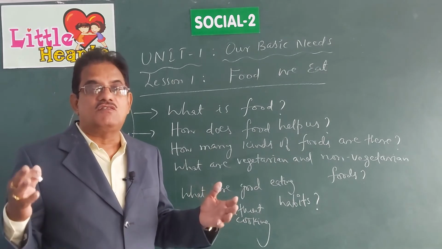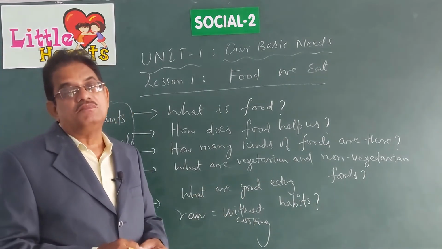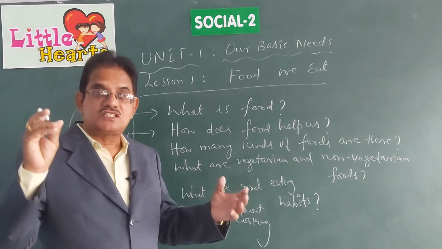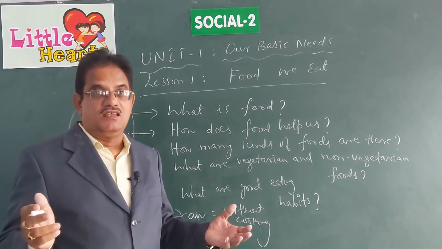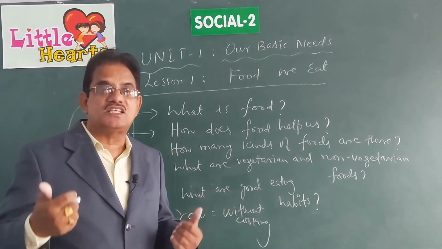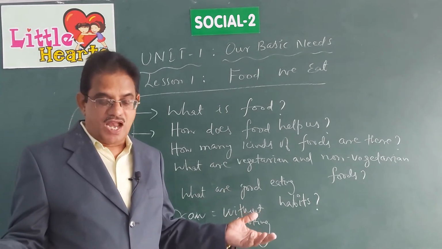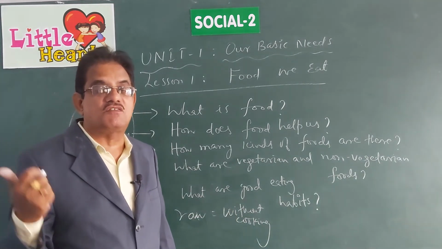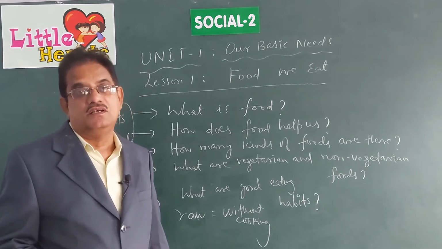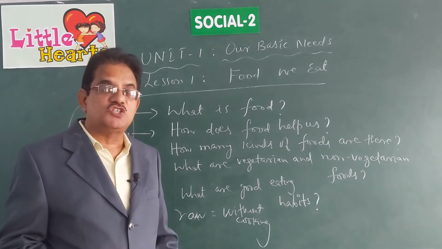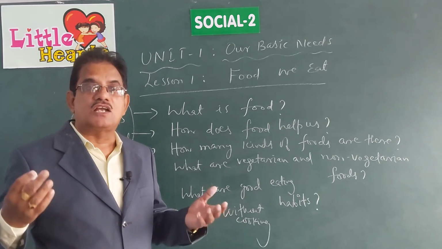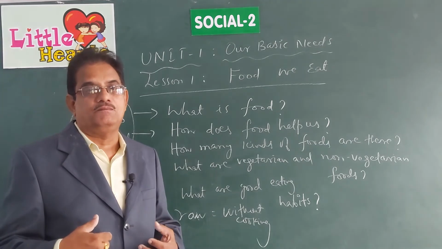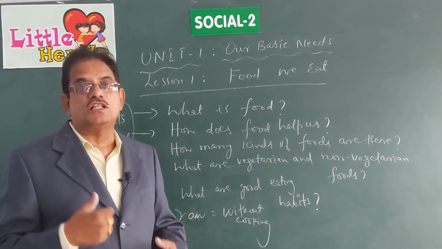Why should we cook our food? Because cooking makes the food soft. Cooking makes the food tasty. Only when we cook and eat, it will be tasty, otherwise it will not be tasty. And not only that, cooking makes it easy for us to digest our food. Digestion is a process by which the entire food that we take in a day automatically mixes with the blood. This is what is called the process of digestion.